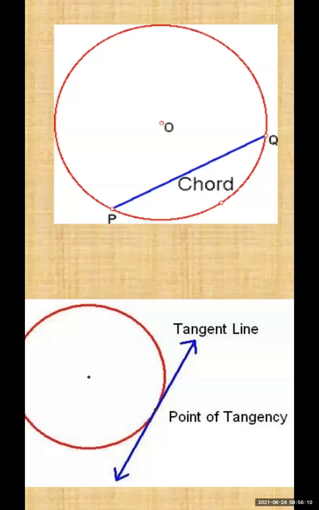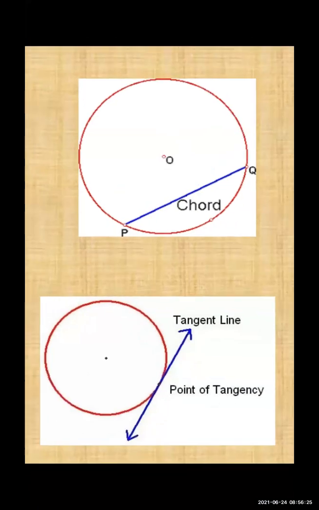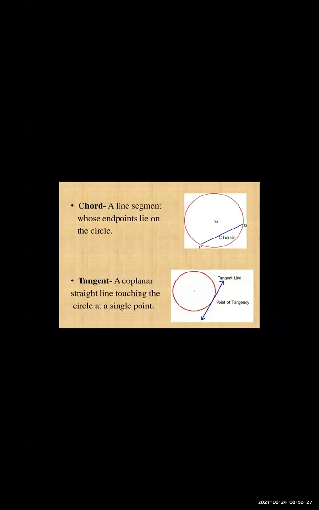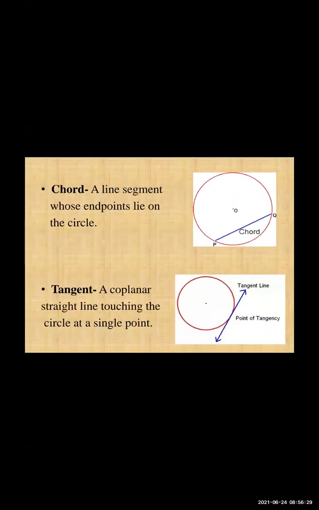The point of contact is the point where the line and the circle intersect, that point is called the point of tangency, and this line is your tangent line. Okay, so the terms which are related here are chord and tangent.